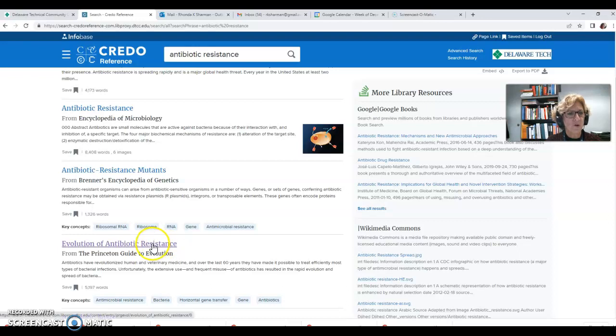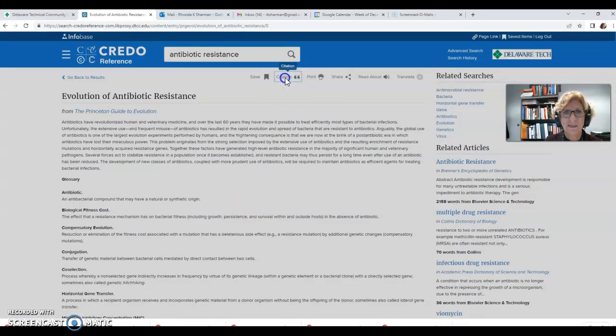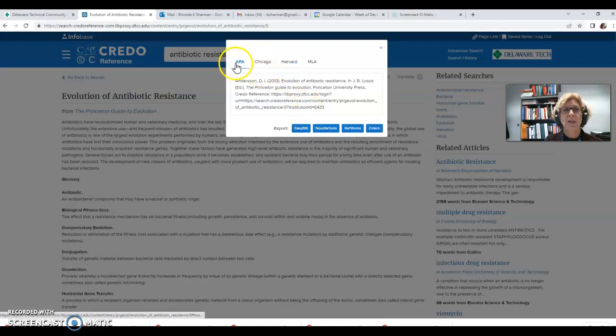Once you find your article, I do want to show you that up here at the top is the citation, and you can get it for APA. It generally is pretty good. It's not perfect, but at least you could start with this, and then you could tweak it as you need to, since for some reason it's not exactly perfect. But just wanted to show you where that is.